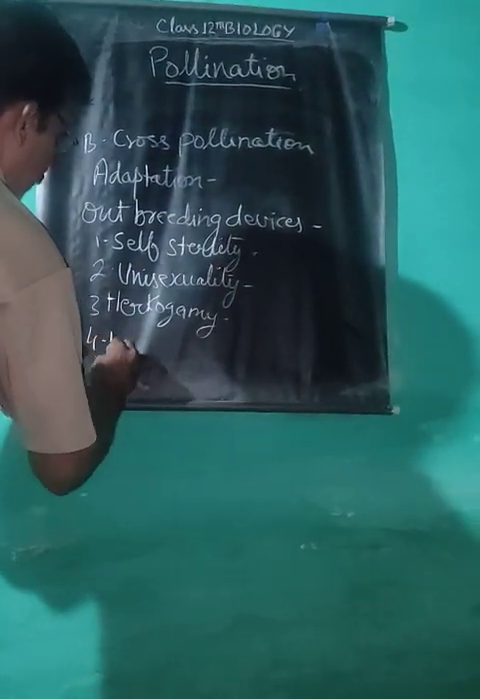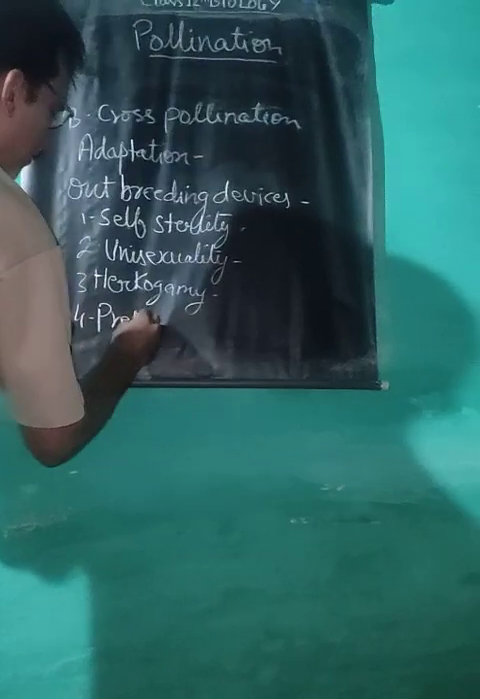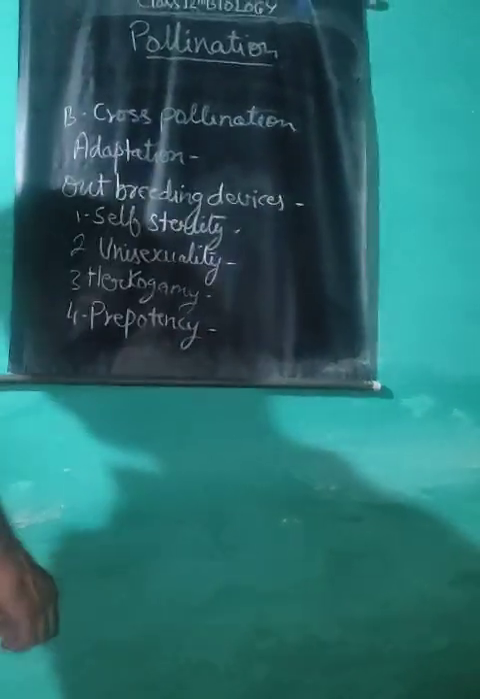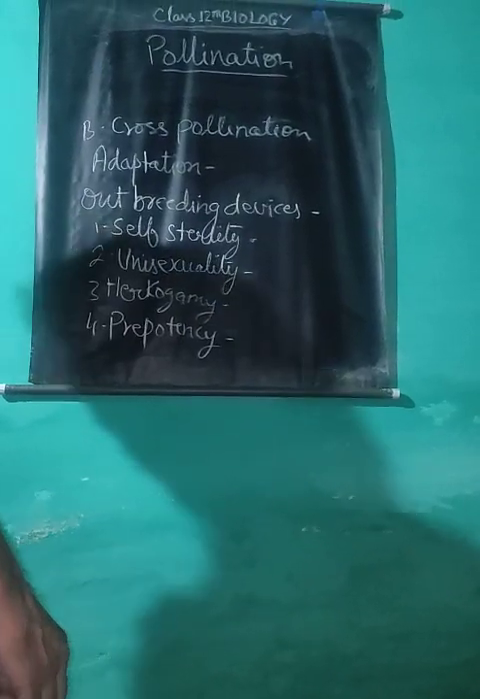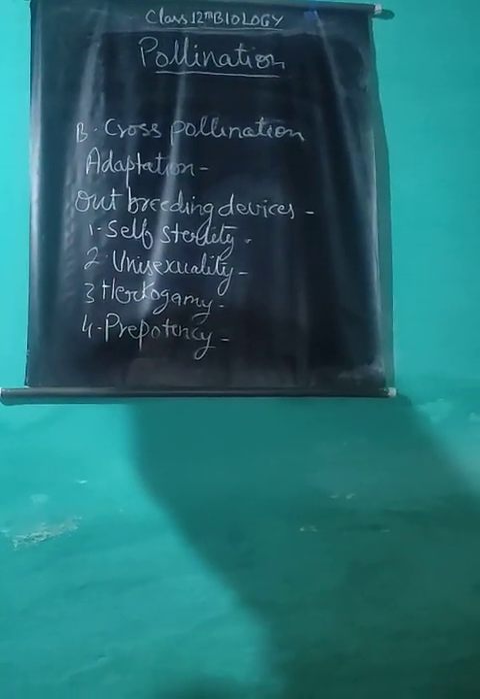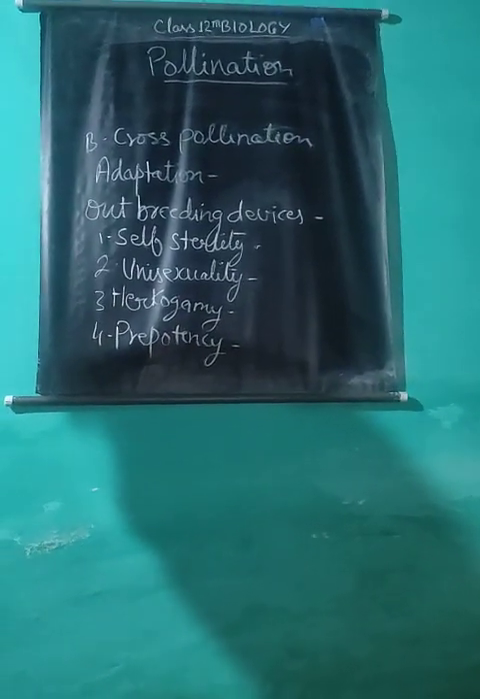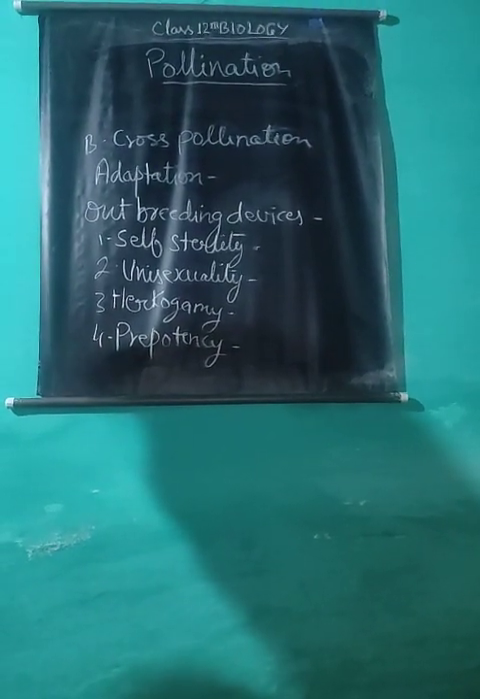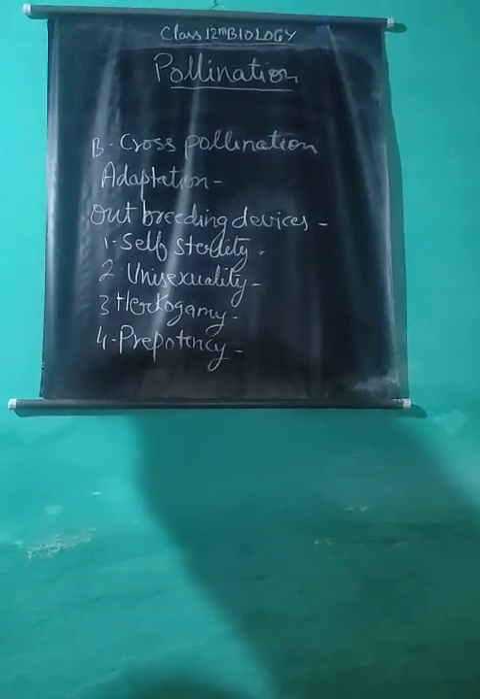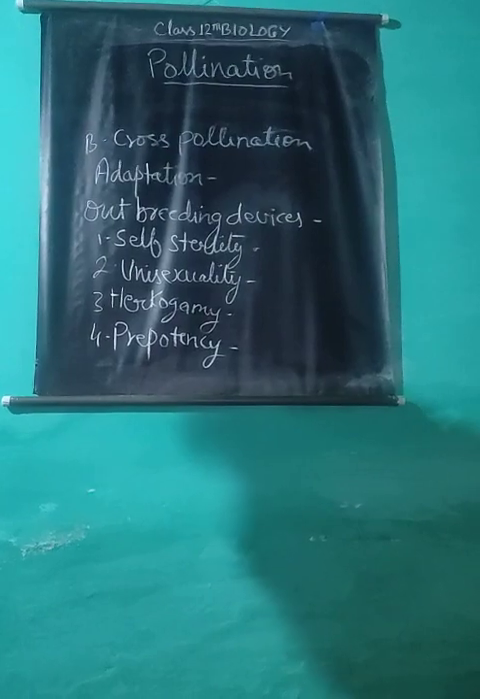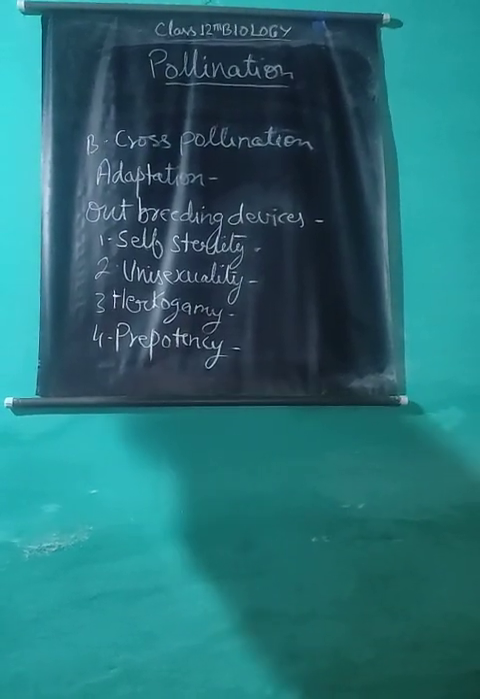Prepotency. A general phenomenon has been observed in many plants that pollen grains show late and slow germination on the stigma of the same flower. On the other hand, these pollen grains germinate quickly and rapidly on the stigma of another flower. This phenomenon is called prepotency.